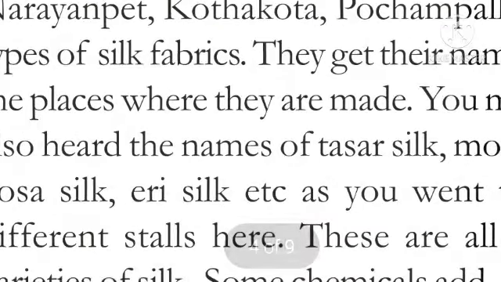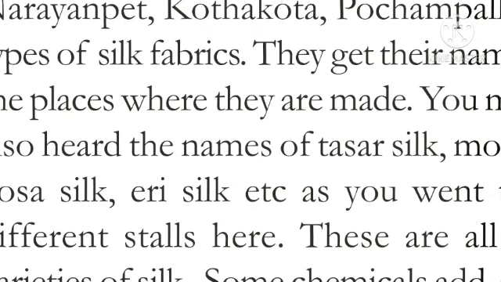Here many types of saris are there. Different types of silk fabrics are also available at different places. For example, Banaras, Kanchipuram, Dharmavaram, Narayanpet, Kottakota and Pochampalli are all types of silk fabrics. They get their names from the places where they are made. You may have also heard the names of Tassar silk, Monga silk, Kosa silk, Eri silk, etc.